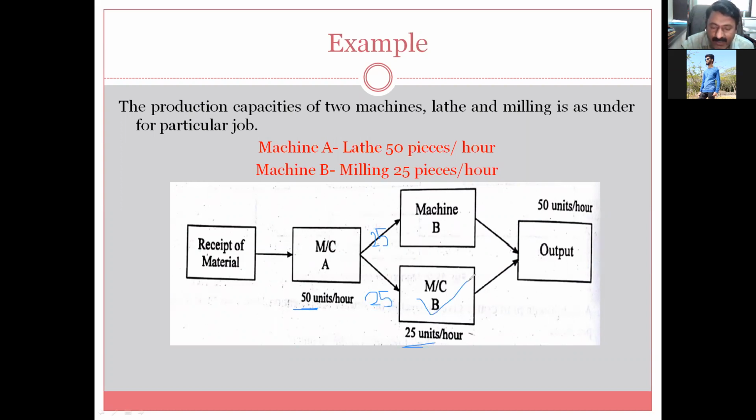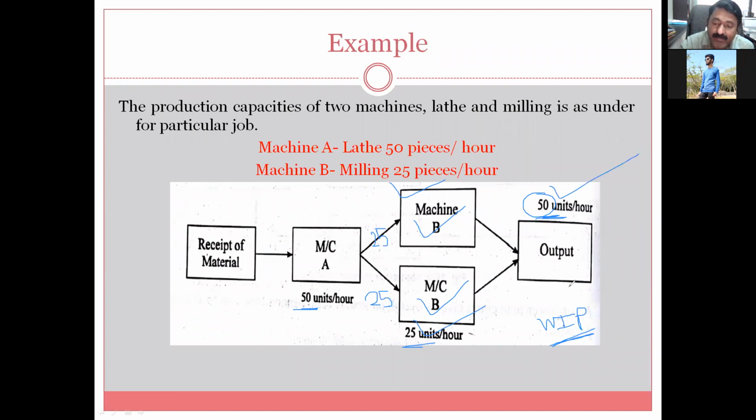So 25 will be done by this machine in 1 hour, 25 by the other, and ultimately we will get 50 as the outcome. So here what is the WIP, work in process inventory? Work in process inventory is 0, because 50 produced by the lathe machine, 25 given to machine number 1, 25 given to machine number 2. They are having capacities of 25 and 25. So ultimately we will get 50 as output.